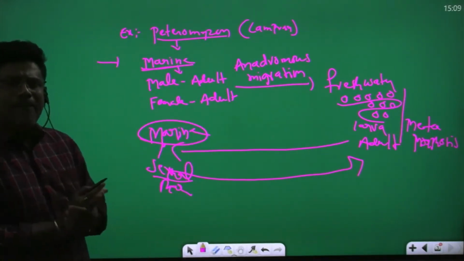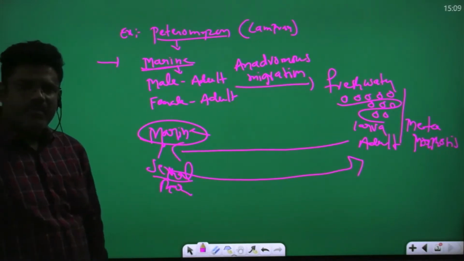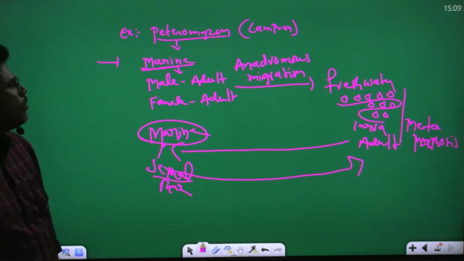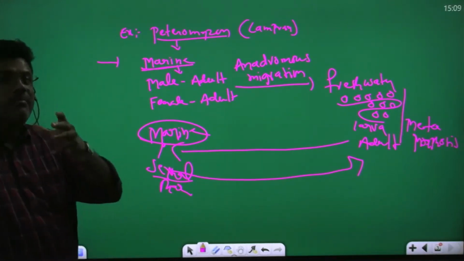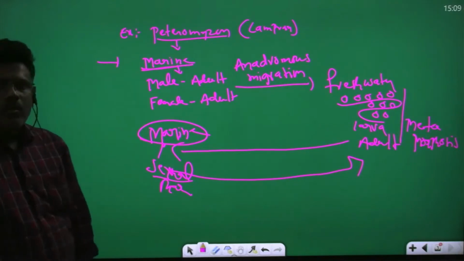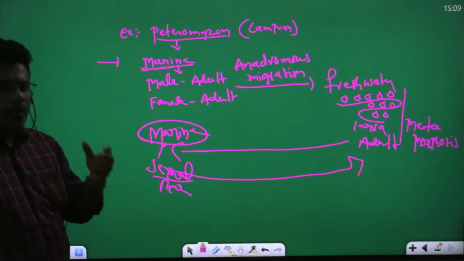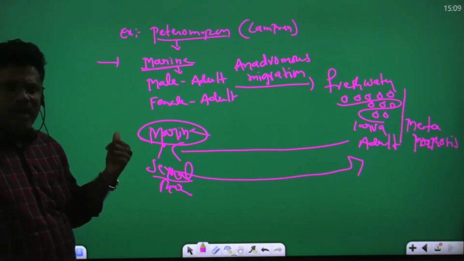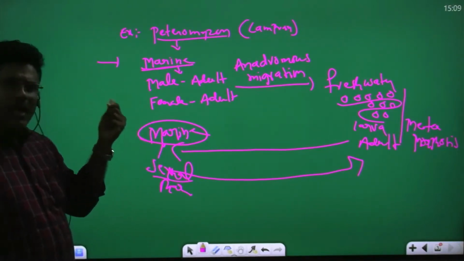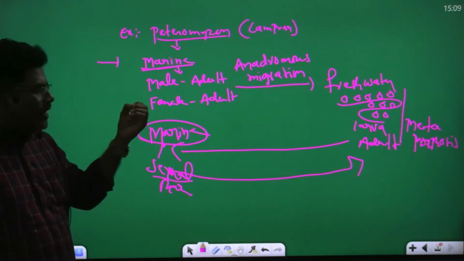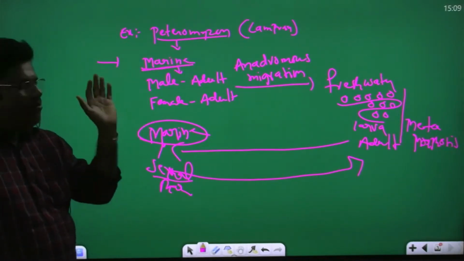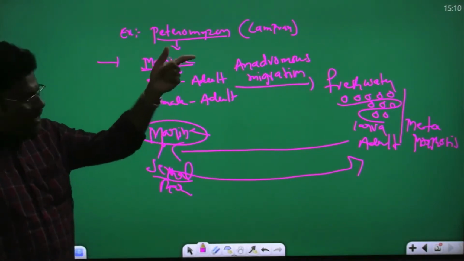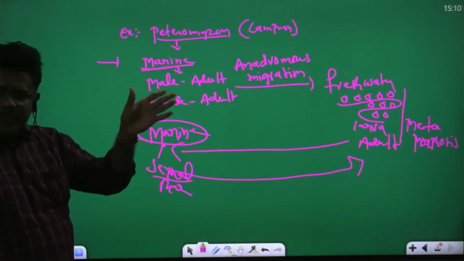So this is the Petromyzon life history. You listen here, in cyclostomata, the best example is Petromyzon. Petromyzon common name is lamprey, which lives in marine water. Male adult and female adult lampreys live in marine water. When they get sexual maturity, they move into fresh water. That is called anadromous migration. Male and female enter fresh water and copulate.